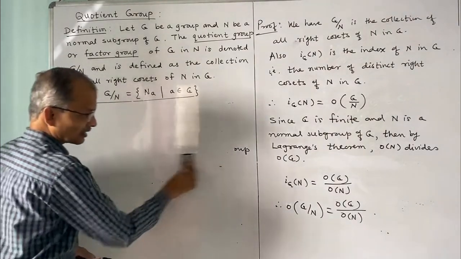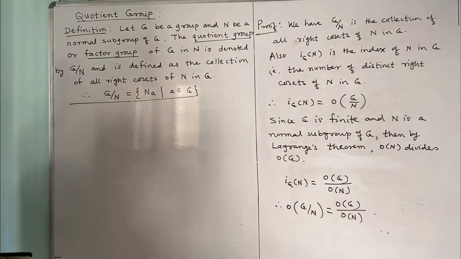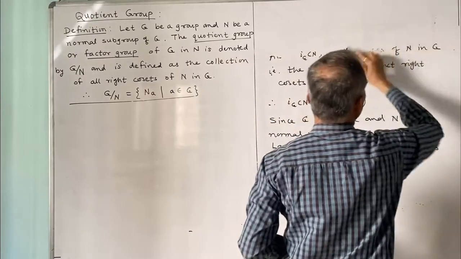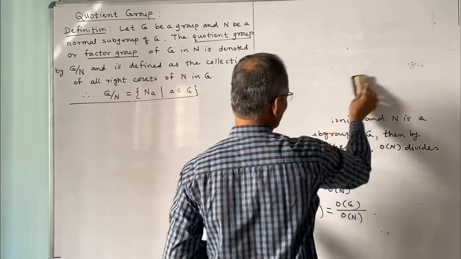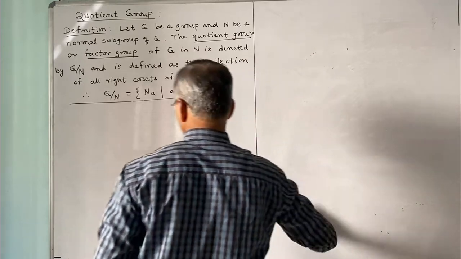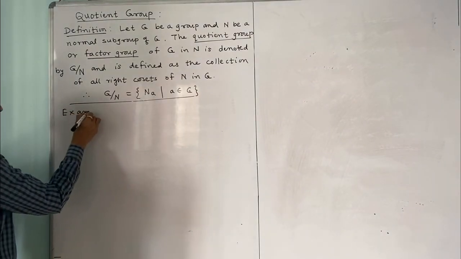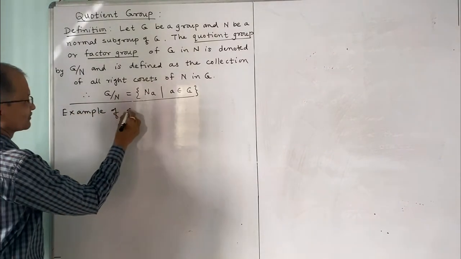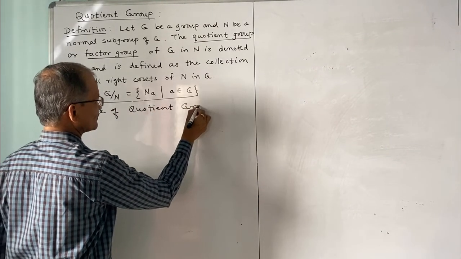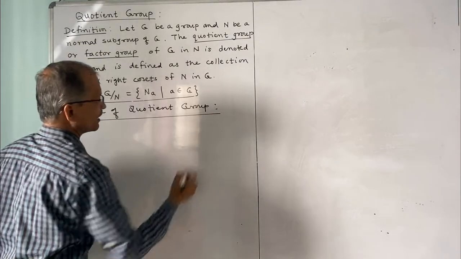Now we shall consider an example to understand clearly the meaning of quotient group. This example will help us to construct a quotient group. So, an example of a quotient group.